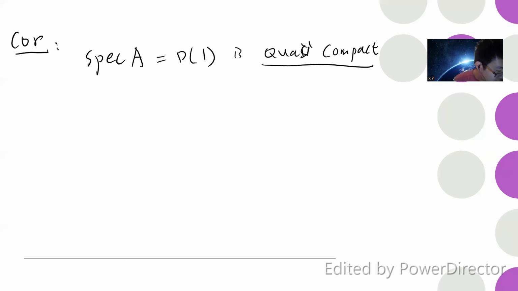Okay, so now I think this is good, and that's it. Maybe next time we'll talk about irreducible sets and integral domains.